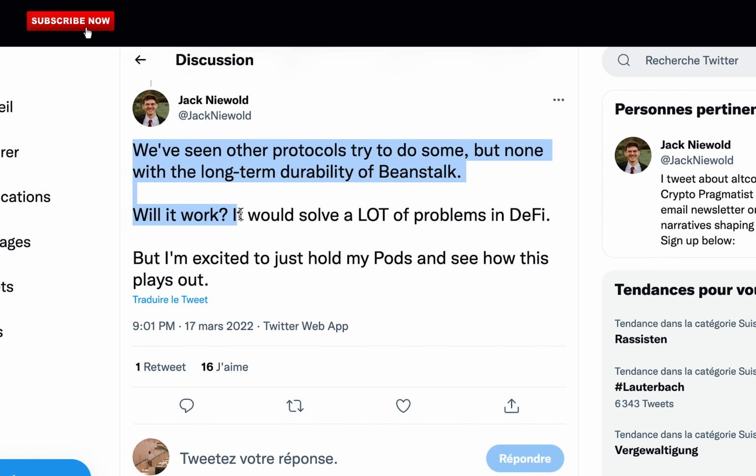The last words from Jack. We've seen other protocols try to do this, but none with the long-term durability of Beanstalk. Will it work? It would solve a lot of problems in DeFi, but I'm excited to just hold my pods and see how this plays out.